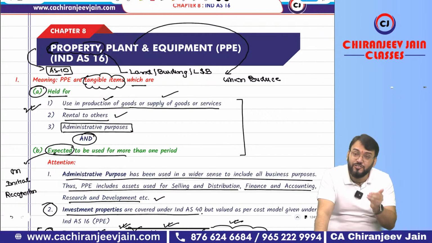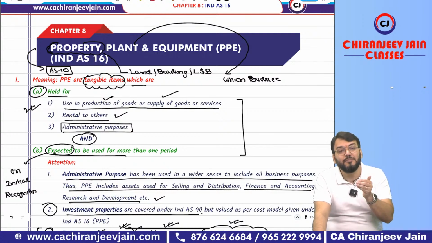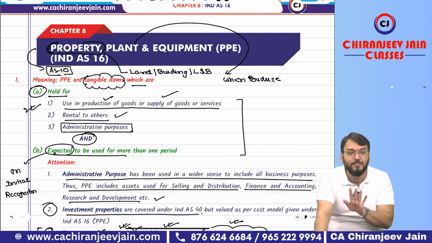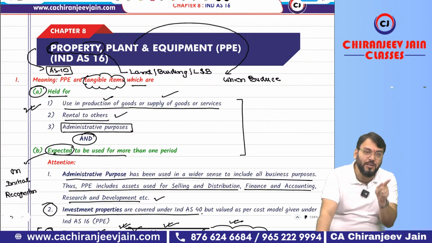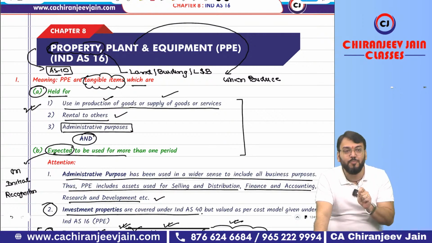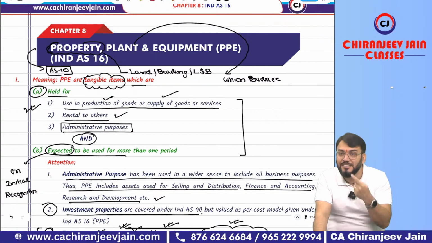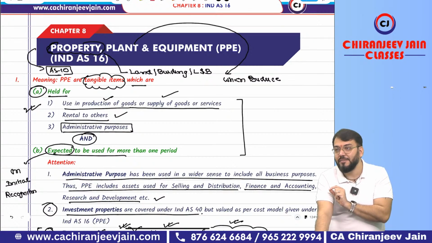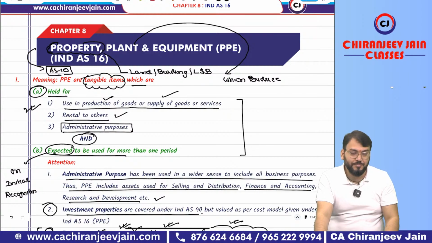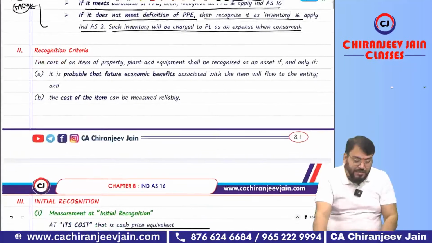So if it meets recognition criteria, then only it can be recognized as PP, otherwise it will not be recognized as PP. So definition is also important, recognition criteria is also important. Then only you can recognize such an item as PP in financial statements.